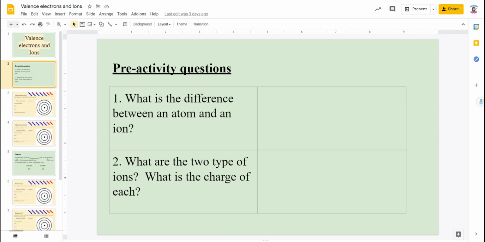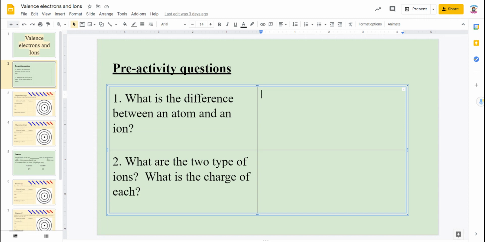What's the difference between an atom and an ion? That's in your notes from last chapter or even the chapter before. It's directly in your notes. We're going over the difference between atoms and ions. And then you're going to say what are the two types of ions and what are their charges. Again, that comes out of your notes. So these two questions will be out of your notes.